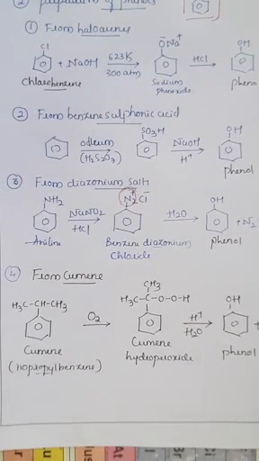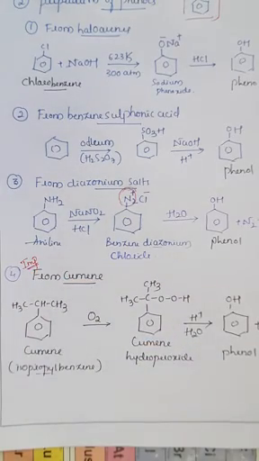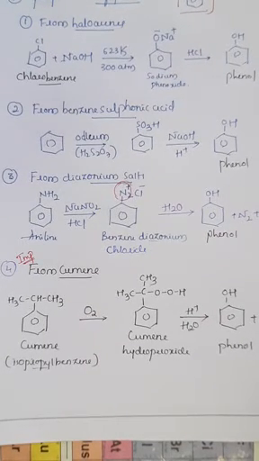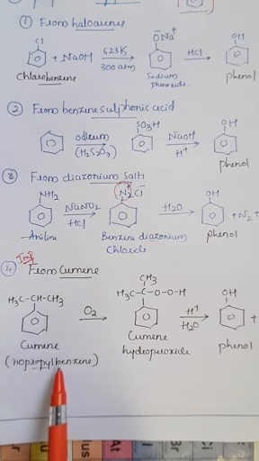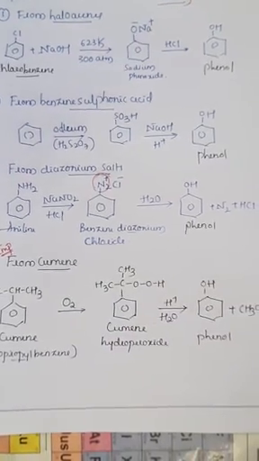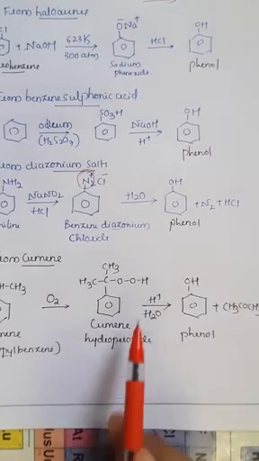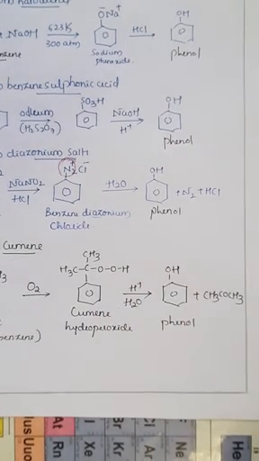And the last reaction, and this is a very important reaction, most of the time they have asked it in your annual examination, so in most of the question papers it has repeated, that is preparation of phenols from cumene, right? So very simple reaction. Cumene is the class of compound which is also known as isopropyl benzene, because there are 3 carbon atoms on the benzene ring, we'll call it a propyl group. So if you take cumene in presence of oxygen, it can be easily converted into cumene hydroperoxide. Further, on the addition of H plus ions and water molecule, it can be easily converted into phenols, right?